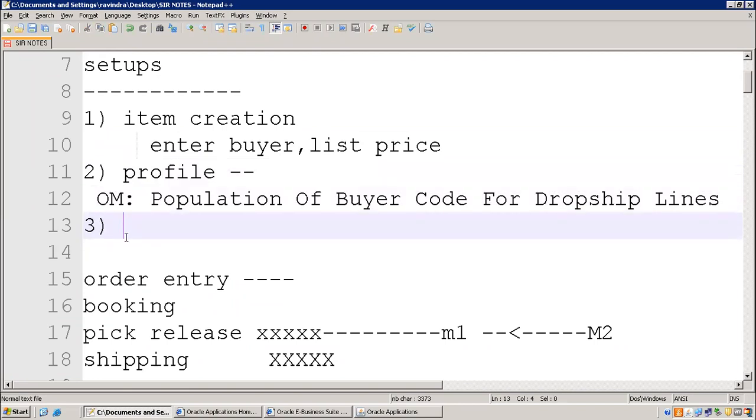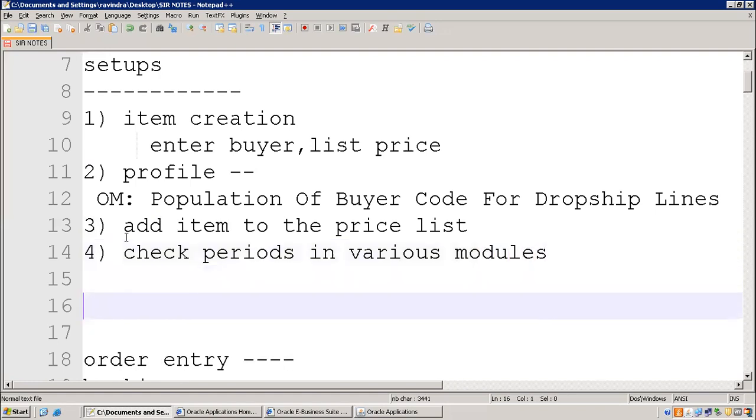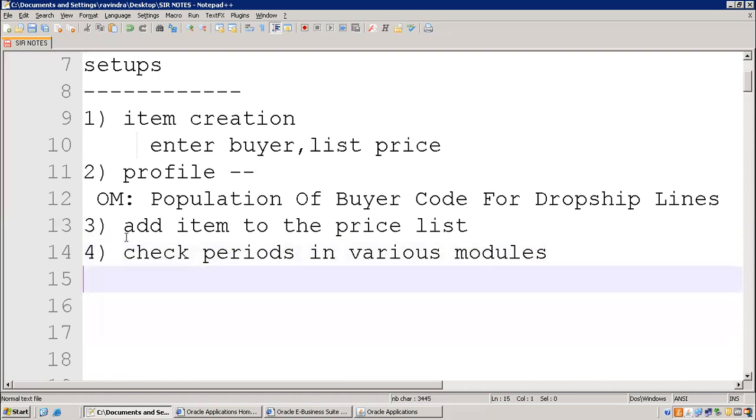Then the third option is add item to the price list. The fourth one is check periods in various modules. You tell me which modules you need to check periods for. I think you already checked.